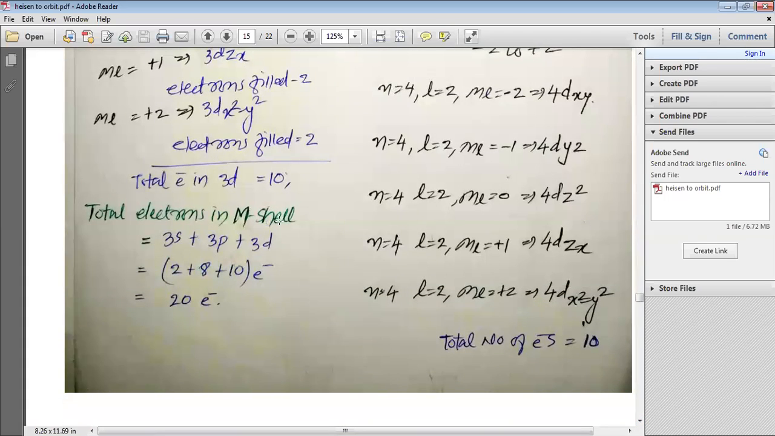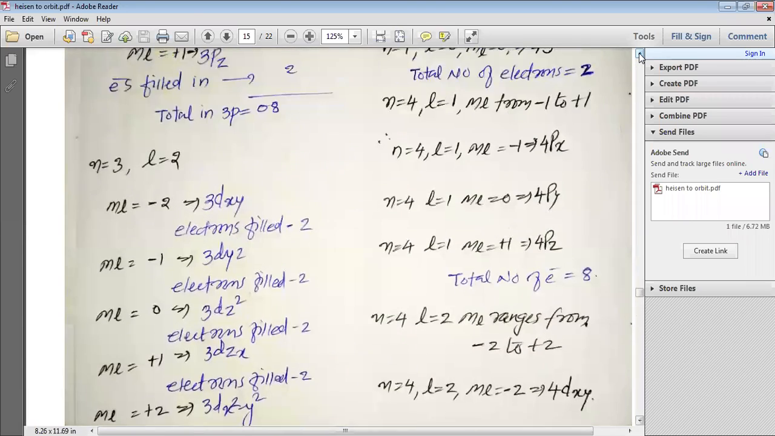So the total number of electrons that can be filled in the M shell, because in the M shell we have 3s, we have 3p and we have 3d. In 3s a maximum of 2 electrons can be filled. In 3p a maximum of 8 electrons can be filled, and in 3d a maximum of 10 electrons can be filled. So in the M shell we can fill 18 electrons all together, my dear students.